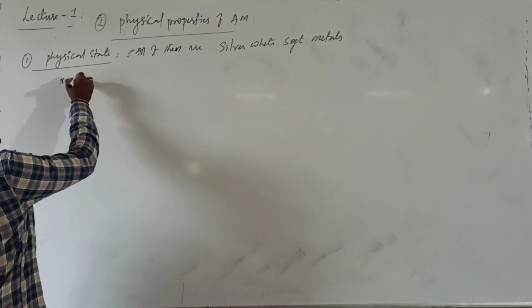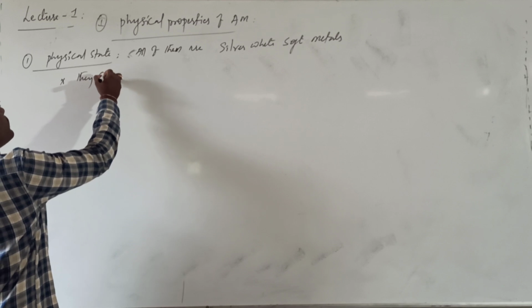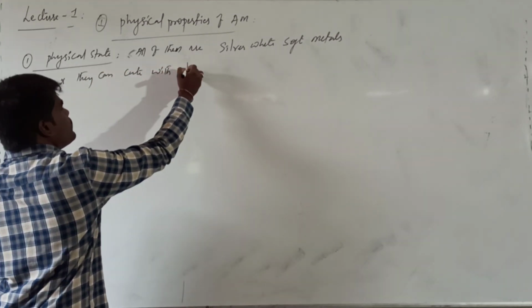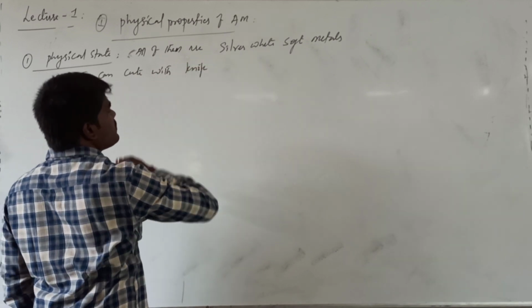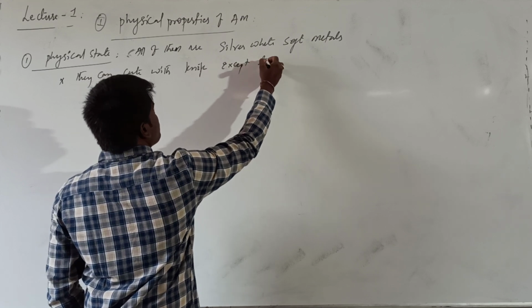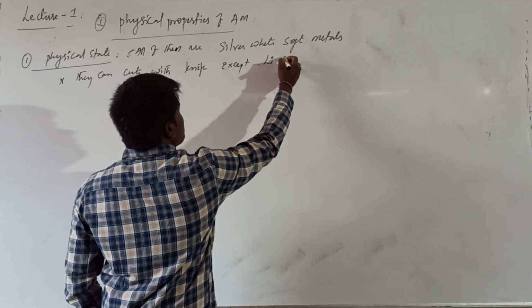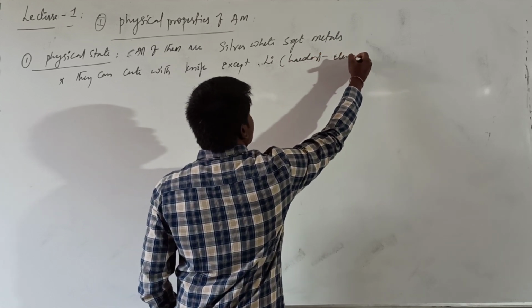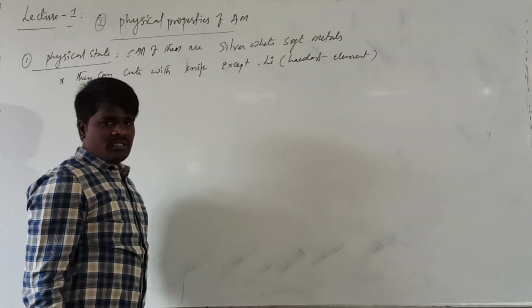Hence they can be cut with a knife, except lithium. Lithium is hard. Lithium is the hardest element of the first group. It cannot generally be cut with a knife.